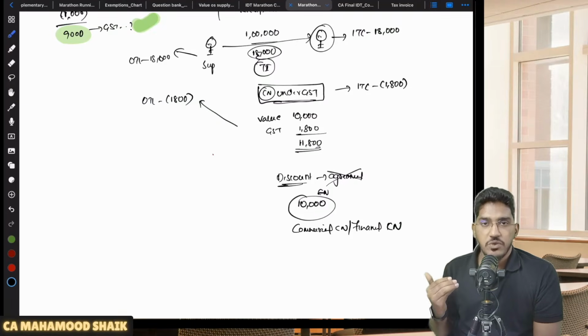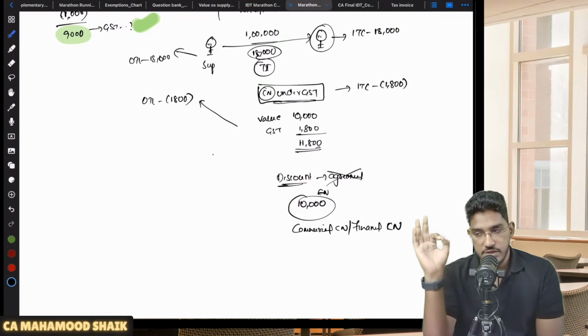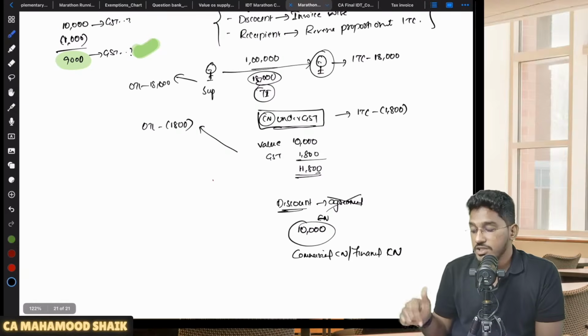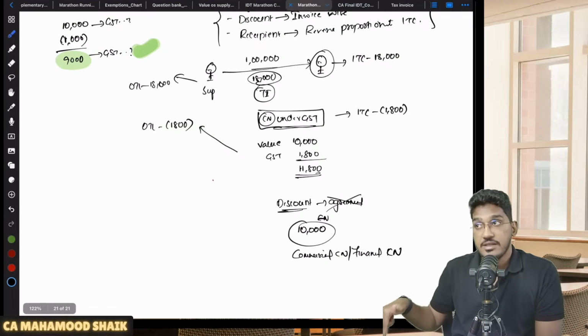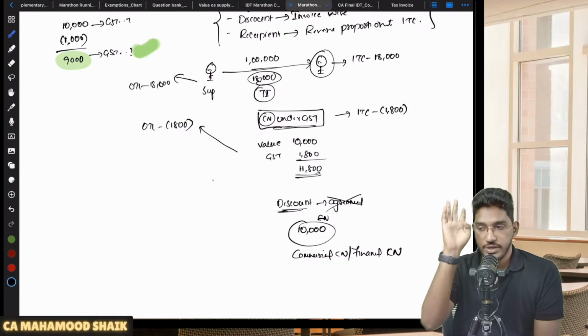So in the commercial credit note or financial credit note, you will only pass on the discount for value. You will not pass on any discount for GST. Sir, but what is a credit note under the GST Act? A credit note under the GST Act is one where you are giving discount for the value also, where you are giving discount on the GST component also.